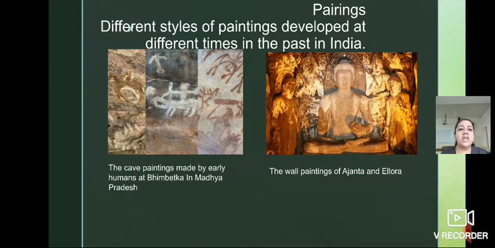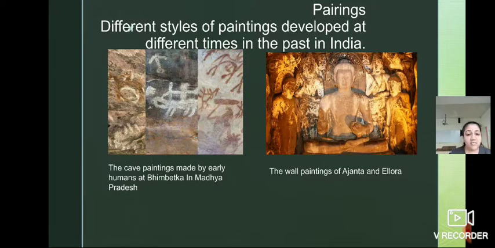So different styles of paintings developed at different times in the past in India. We can see over here the cave paintings made by early humans at Bhimbetka in Madhya Pradesh. This is an example of paintings. Then the wall paintings of Ajanta and Ellora.